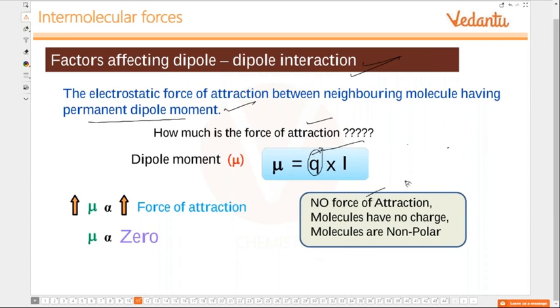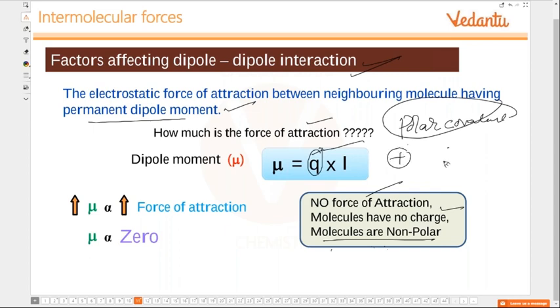So if there is no force of attraction, we can't say that. Molecules have no charge. Molecules should be non-polar and there should be no force of attraction. So that is the meaning. We have been speaking about polar covalent bonds, isn't it? And we said that there is polar ends, dipoles. They attract the opposite ones. Am I right? Like this.